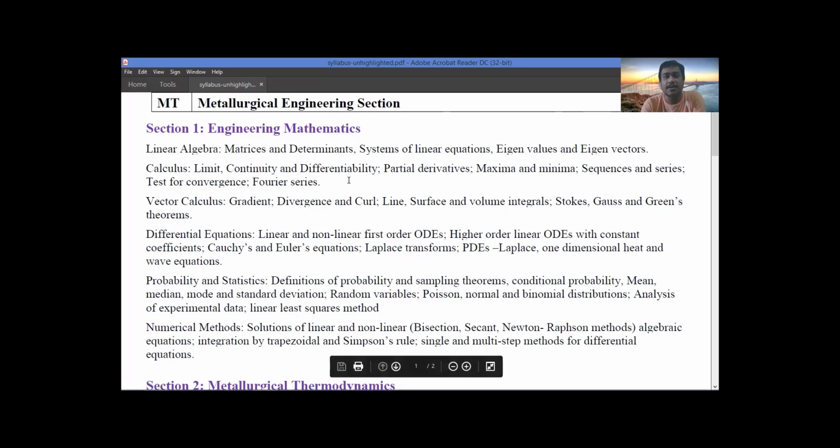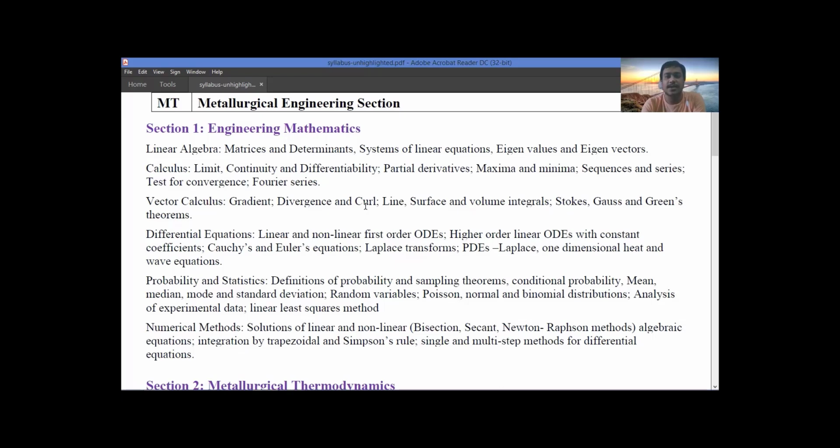I personally prefer you just read all these topics from B.S. Grewal's engineering mathematics. We know that B.S. Grewal is the most standard book and it is generally preferred for the engineering mathematics syllabus in BTech. If you understand the concepts and solve the exercise and exemplar problems from B.S. Grewal, then you will have a very good concept of the topics given in the syllabus, and you will be able to get full marks in the engineering mathematics section of the GATE.